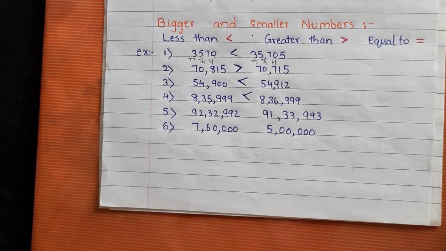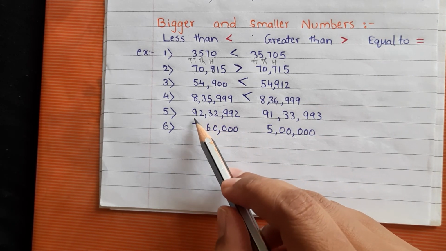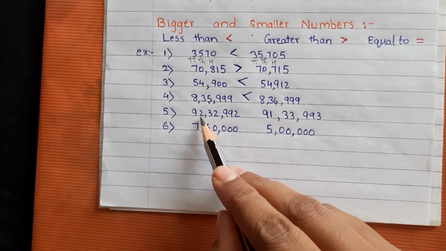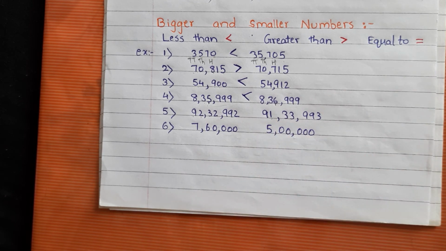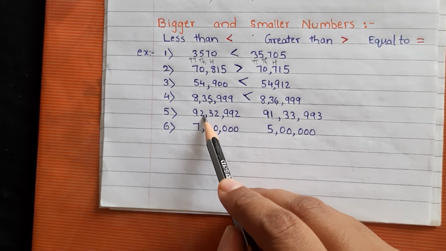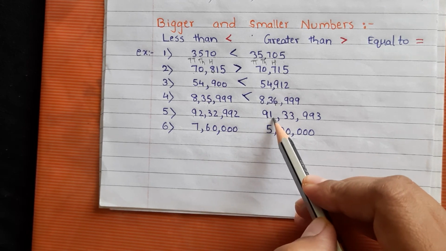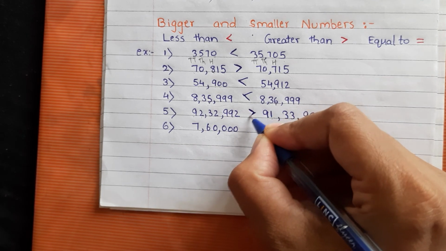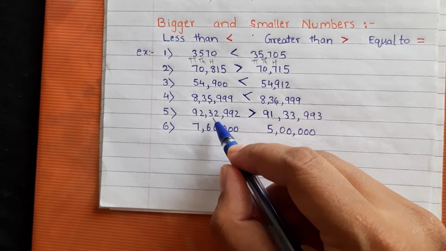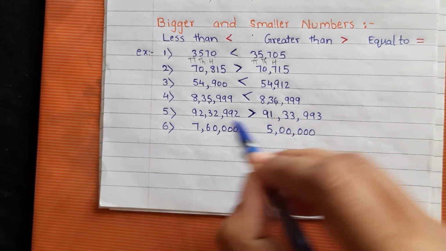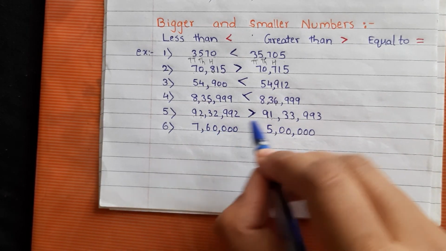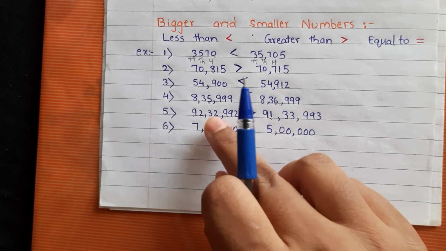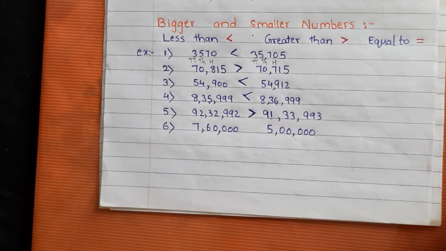Now the fifth example. See here. The first digit is the same, but in the second digit, here it is bigger and here it is smaller. Here it is 92 lakhs and here it is 91 lakhs. So from here only we can say that 92 lakhs is bigger than 91 lakhs. After this there is no need to see the next digits, because we have already decided at the second digit that this number is bigger and this number is smaller.